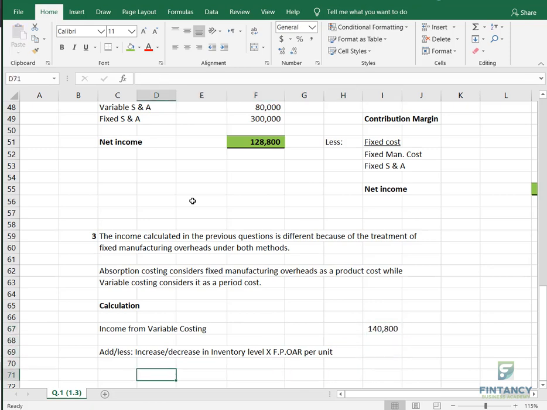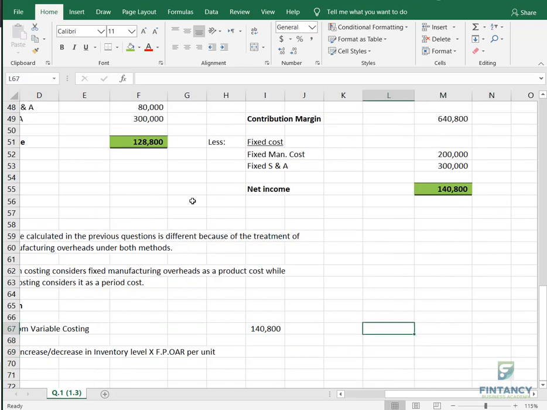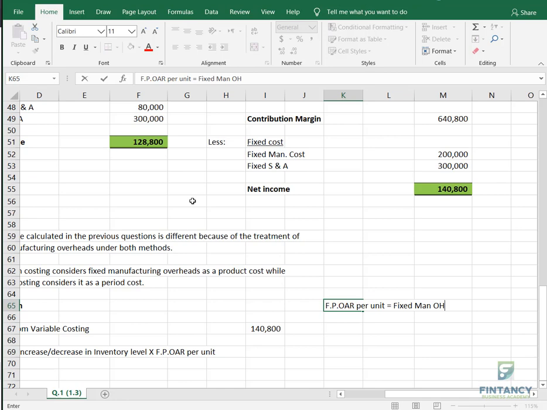Okay, fixed production overhead absorption rate per unit. What is this fixed production overhead absorption rate per unit? I will tell you here. You know this very well already. When I say fixed production overhead absorption rate per unit or fixed manufacturing overhead absorption rate per unit, you will say, okay, fixed manufacturing overhead divided by production units, right?